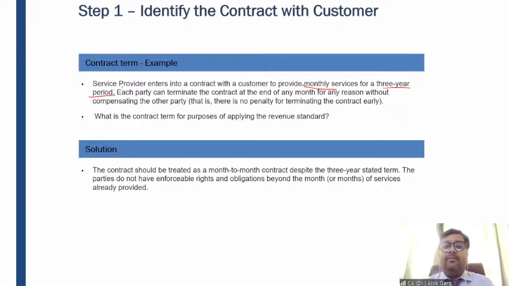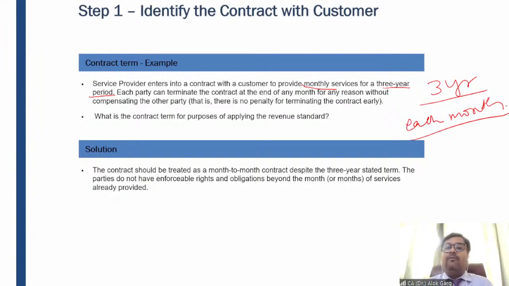Each party can terminate the contract at the end of any month for any reason without compensating the other party. That is, there is no penalty for terminating the contract early. So although the contract period is 3 years, can we say it is the contract term? There is a monthly service, and at the end of each month the party can walk away from the contract and there is no penalty.